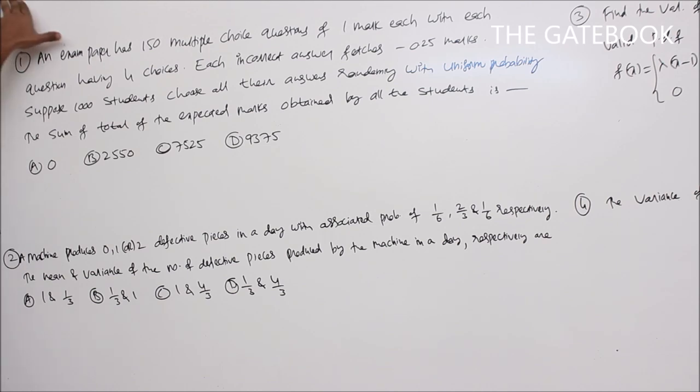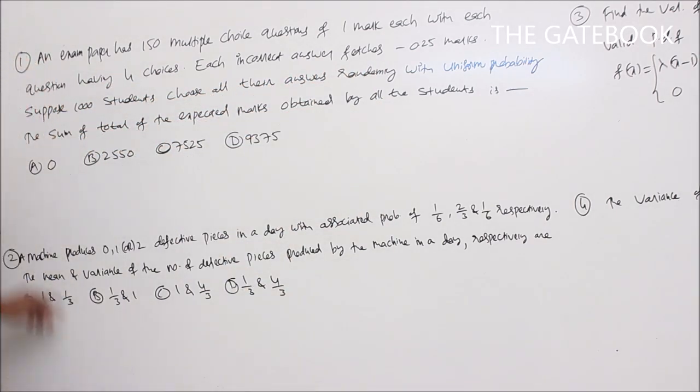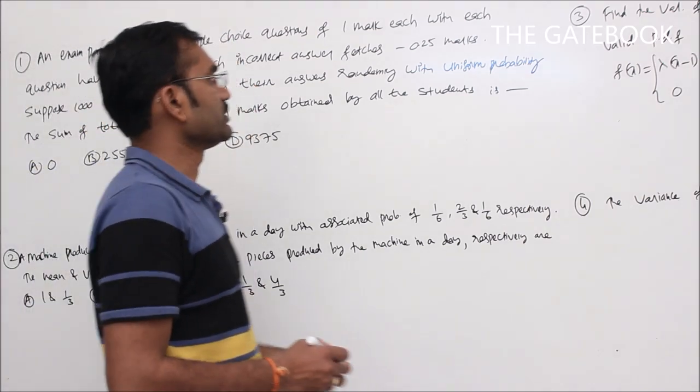First question: an exam paper has 150 multiple choice questions of 1 mark each, with each question having 4 choices. Each incorrect answer fetches minus 0.25 marks. Suppose 1000 students choose all their answers randomly with uniform probability. The sum total of the expected marks obtained by all the students is. So this is an application of random variable. How can you apply a random variable here?